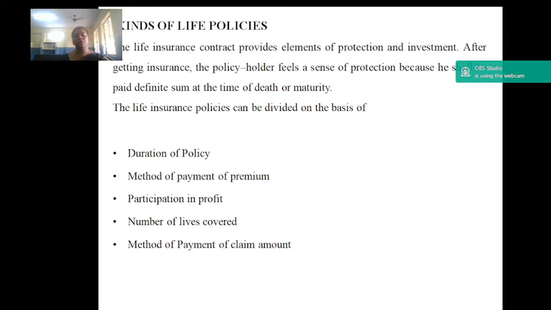Children's Deferred Assurance, that is CDA. It is a child insurance policy such that the premium is paid till the child reaches 21 years of age and then the child becomes the owner of the policy. If the child dies within the policy tenure after risk commencement, then the sum assured along with guaranteed additions are paid and the policy is terminated.